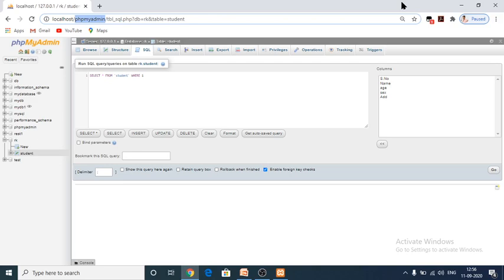Next one we are going to see subqueries. Subqueries are nothing but an SQL query written within the main query. If you are writing a query within the main query, that is known as a subquery.